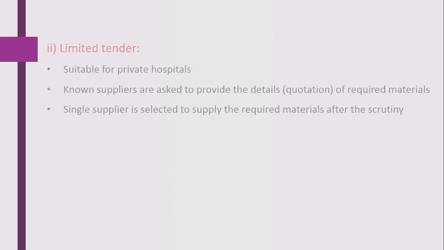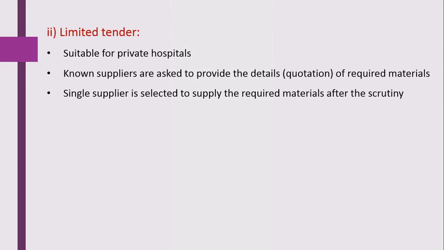Now we will see the second type of tender system, that is the limited tender system. This method is suitable for private hospitals or government hospitals, as well as pharmaceutical companies, in which selected suppliers are asked to provide the details, that is the quotation, of the required material in the hospital. After that step, a single supplier is selected to supply the required material after the scrutiny.